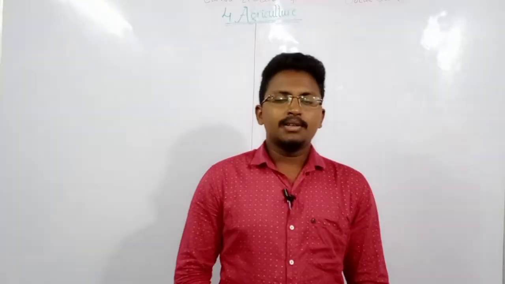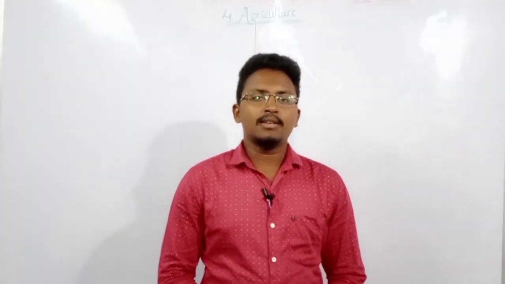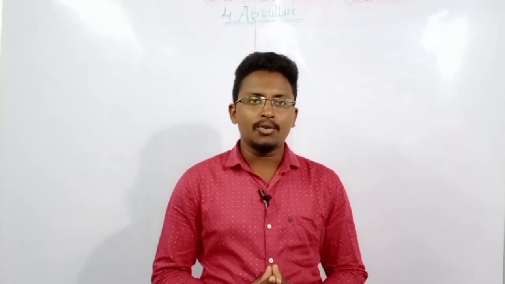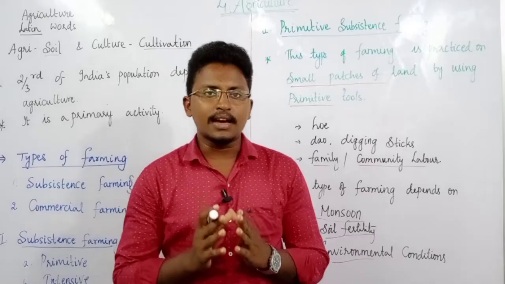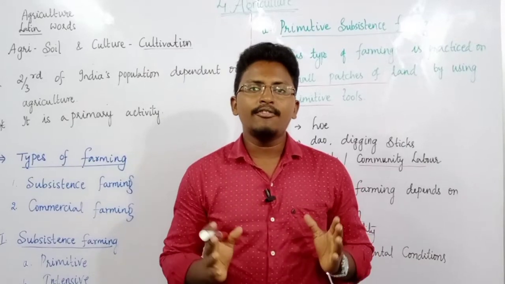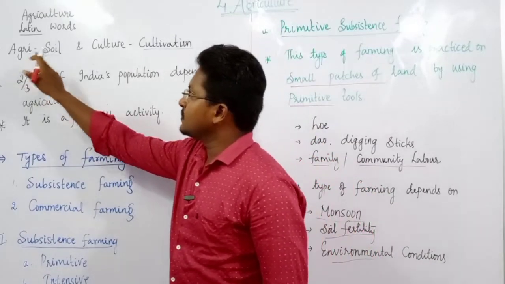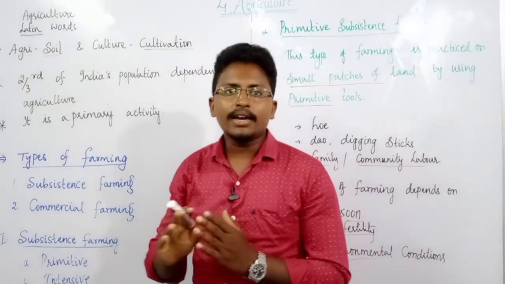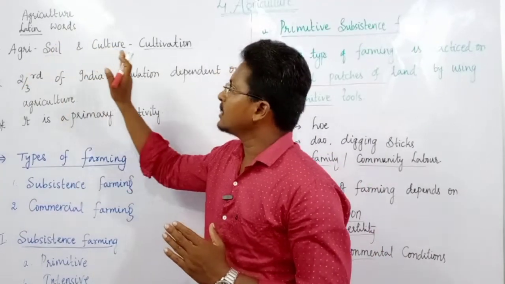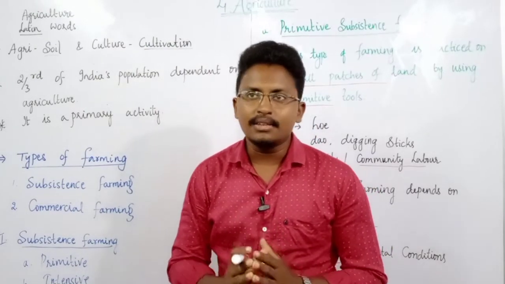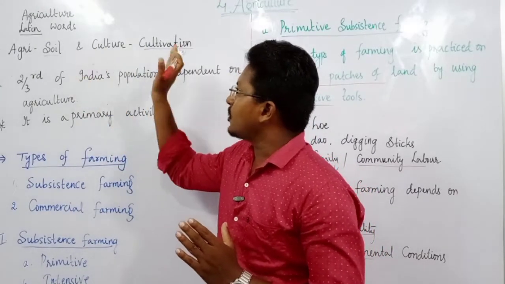Hello students, in this video lecture we will discuss class 10th CBSE Geography chapter number 4, that is agriculture. Agriculture is derived from two Latin words: one is agri, the second one is culture. Agri means soil and culture means cultivation. So together, agriculture means soil cultivation.